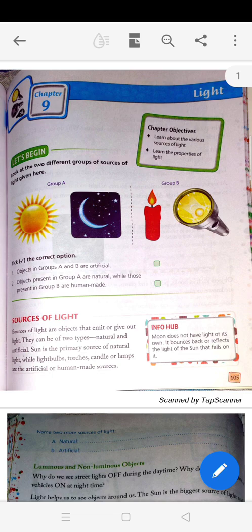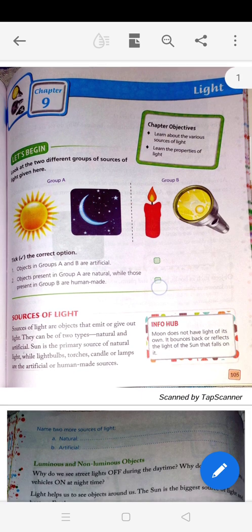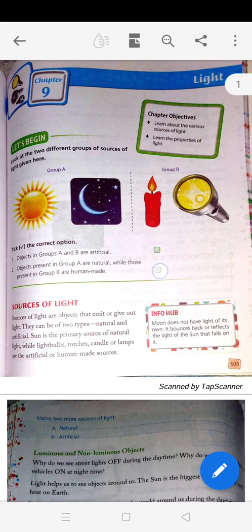Number 1, objects in group A and B are artificial. This one is wrong. Second one, objects present in group A are natural while those present in group B are human made. So this will be tick.